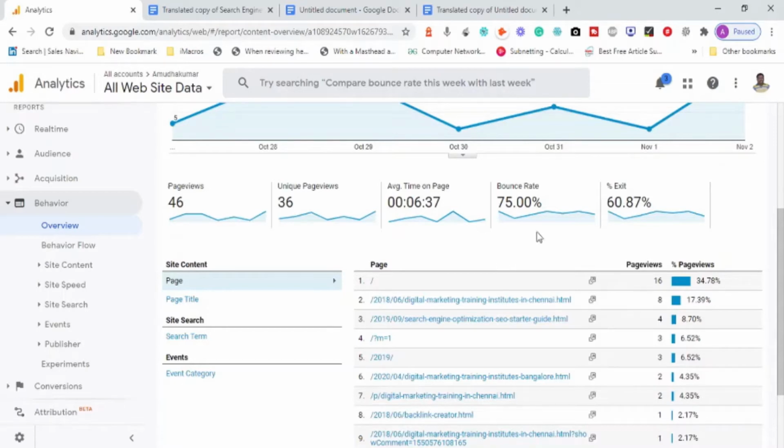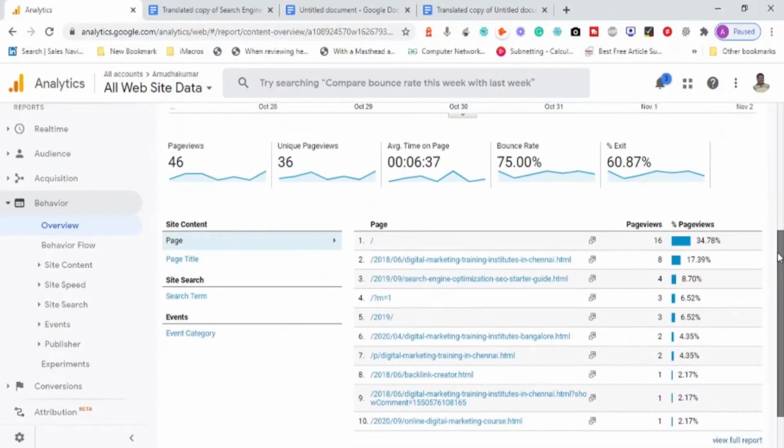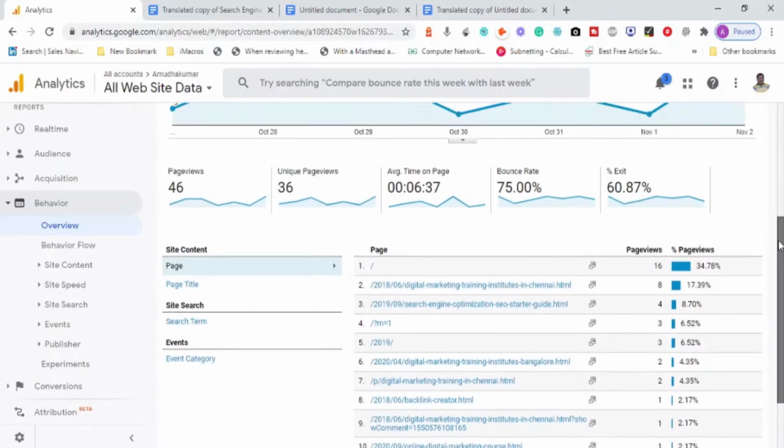Bounce rate is 75 percent, and 60.87 percent of people exited from this website. Now this is the overview.